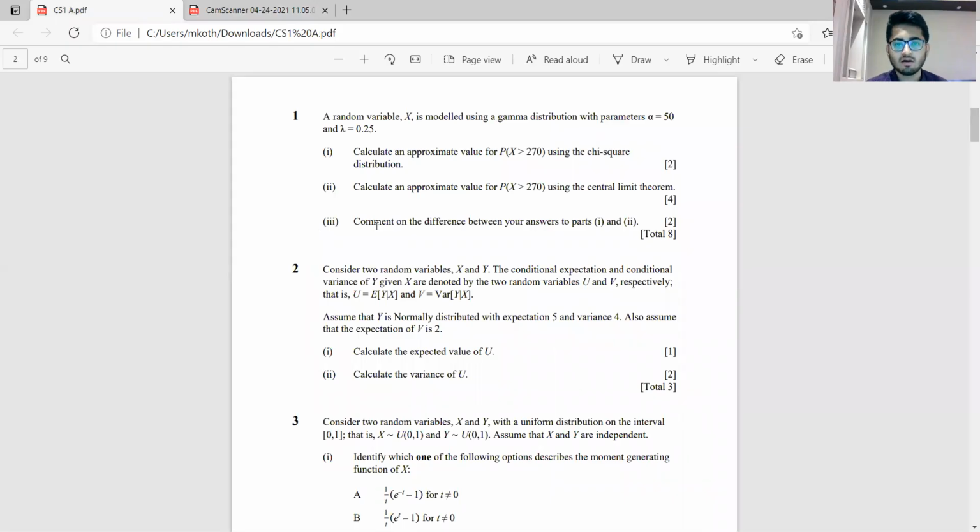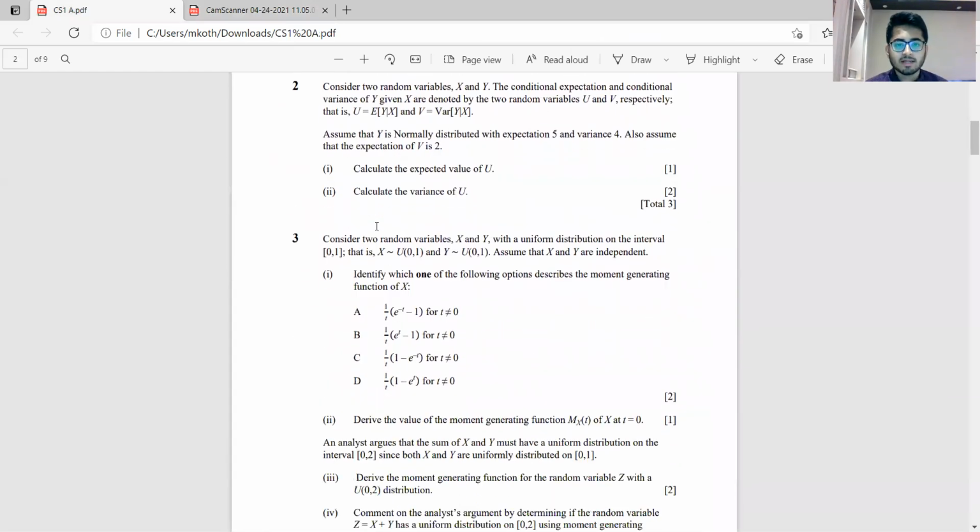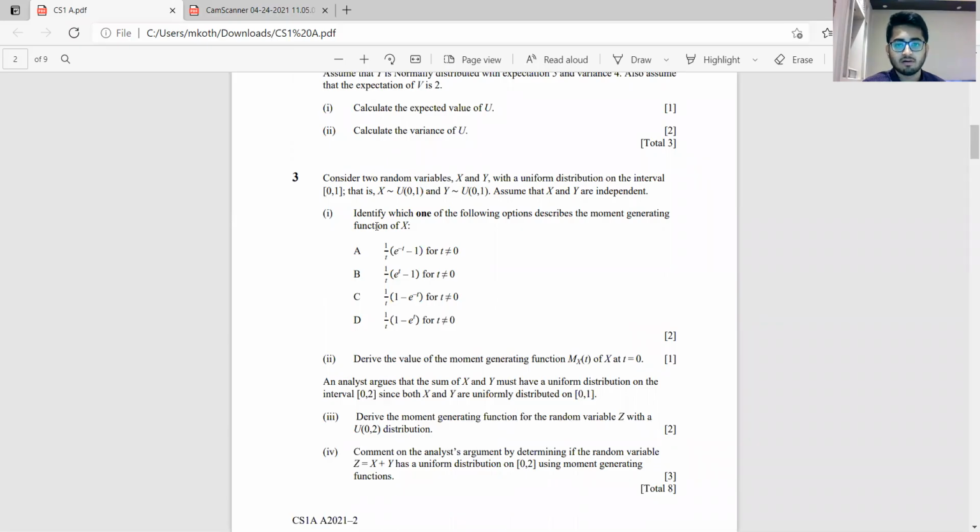So again, this is one question which students ideally should have scored in complete. But if they would have tried to mentally think about it without writing each step, they might have lost marks. Coming to the next question, question three, we have been given two independent uniform distributions within the interval 0 to 1. And then we have been asked to find the moment generating function of x.